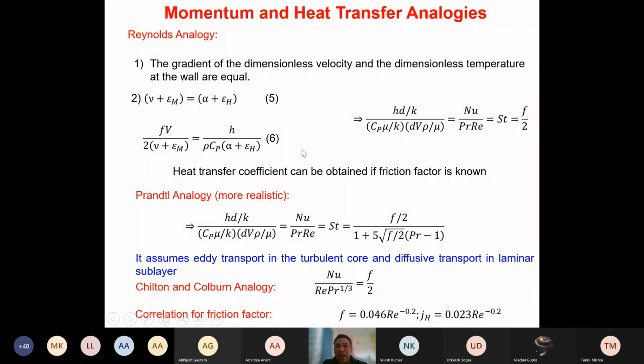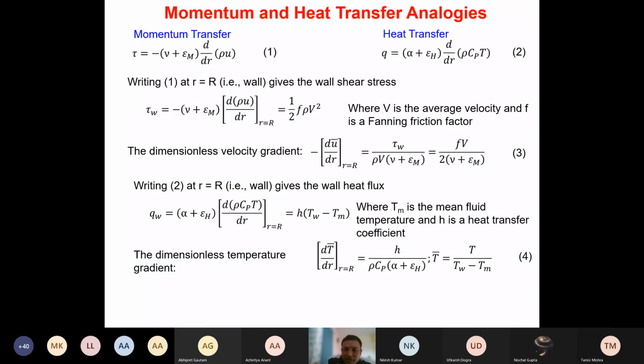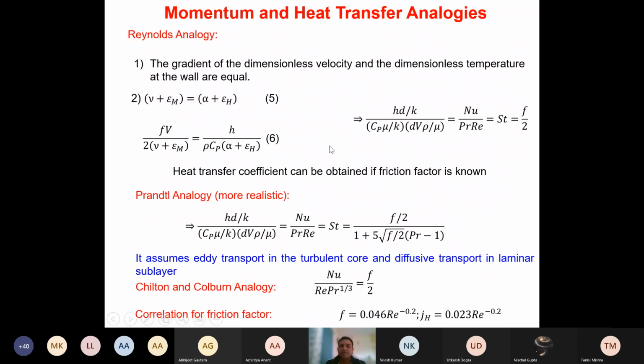Now this Reynolds analogy has a lot of problems because it is assuming several things. So a more correct analogy is given by Prandtl, which is called the Prandtl analogy. Prandtl analogy is given by this particular equation. This we have not derived. I am directly giving this equation. So Stanton number is given by F by 2 divided by 1 plus 5 under root F by 2 into Prandtl number minus 1. So it assumes the eddy transport in the turbulent core and diffusive transport in the laminar sublayer. So what it is assuming is